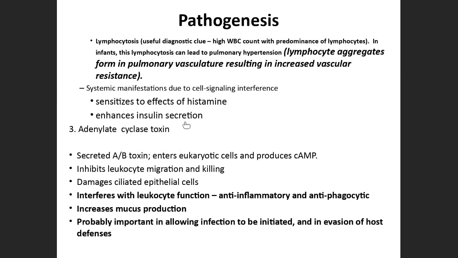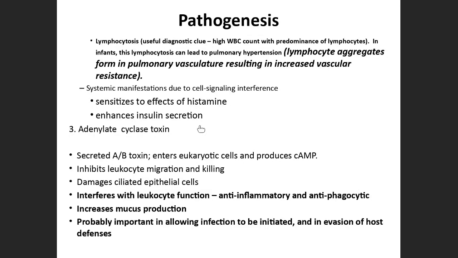Apart from that, it also enhances insulin secretion. Hence, it is known as islet activating protein, because it enhances producing insulin. That was about pertussis toxin.